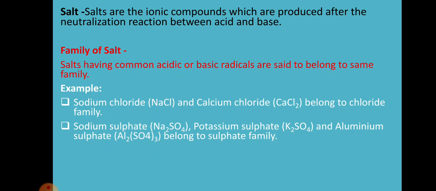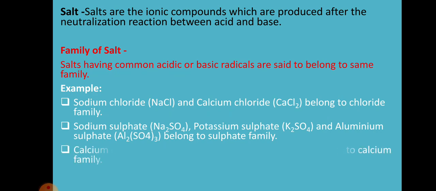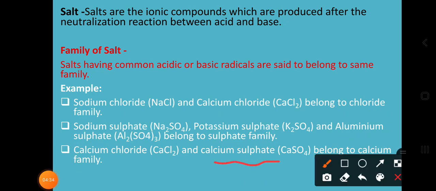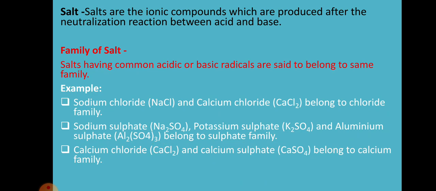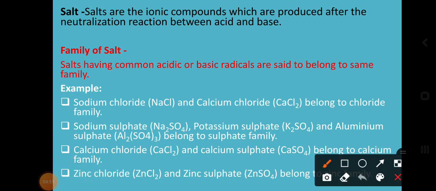Okay dear students, now let's go to the next step. Just as cations have a family, in a similar way anions also have their family. In calcium chloride and calcium sulfate, the main common thing in both salts is the cation, that is Ca. They belong to the calcium family. Another example we have is zinc chloride and zinc sulfate.